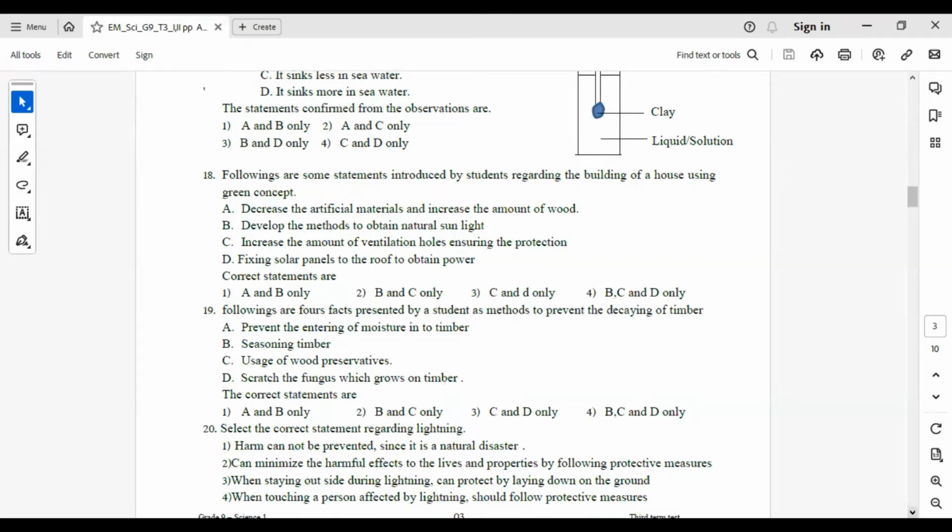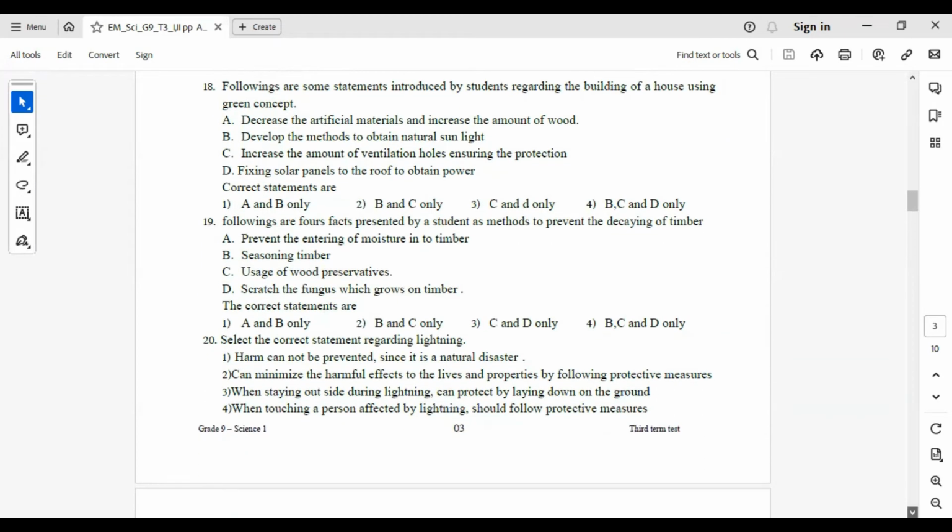18. Following are some statements introduced by students regarding the building of a house using the green concept. A. Decrease the artificial materials and increase the amount of wood. It is not a concept in the green concept. B. Develop the methods to obtain natural sunlight is correct. C. Increase the amount of ventilation holes ensuring the protection. It is correct. And D, fixing solar panels to the roof to obtain power, is also correct. So B, C and D only are correct here.